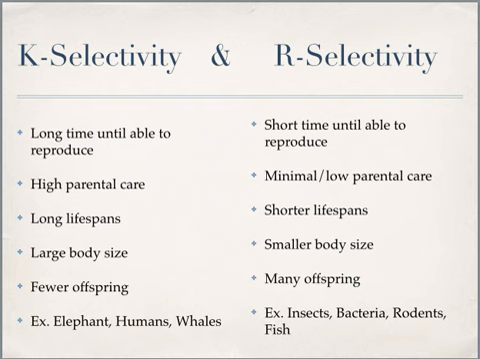Now, a couple of things not on the slide. In K-selective species, we generally see a greater amount of intelligence versus R-selective species. Also, this is not an either-or. This is a sliding scale. So a species can be more K-selective or less K-selective, or more R-selective or less R-selective. And lastly, species that are K-selective seem to thrive and do better in stable, unchanging environments, whereas species that are R-selective seem to do better in unstable and changing environments.